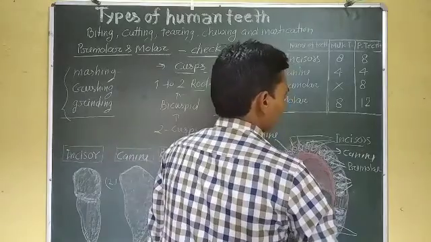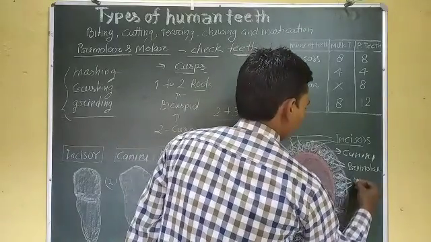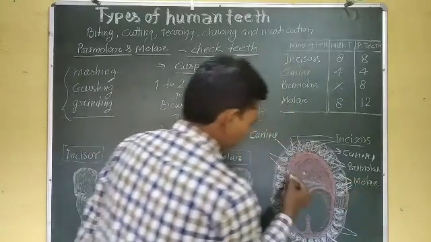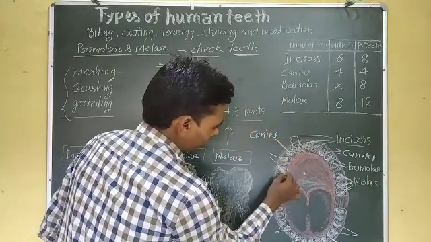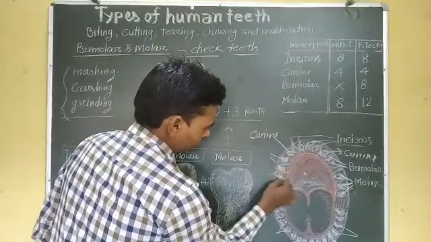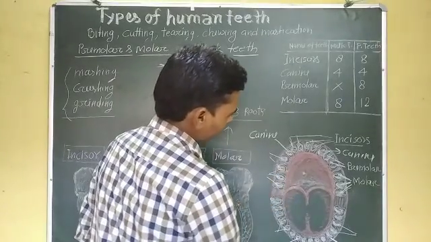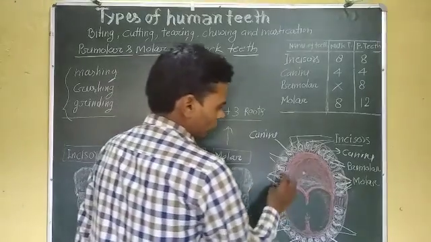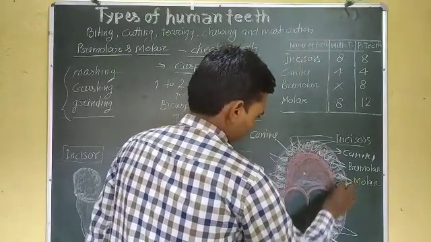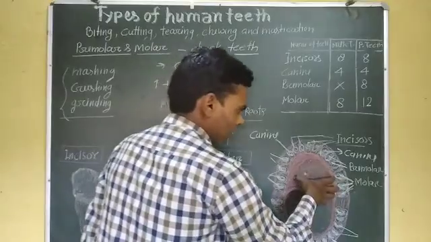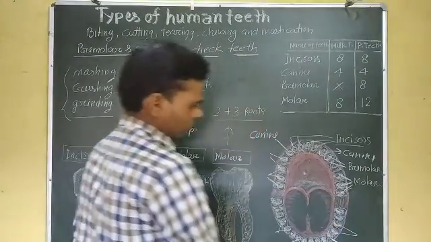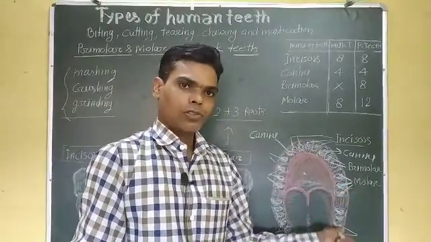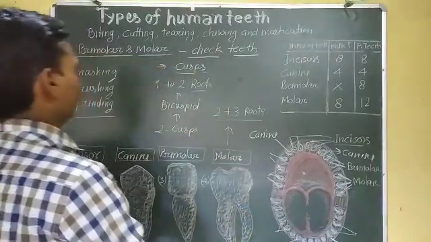This is called molar. 3 is here and 3 is here, so 6 in the upper jaw and 6 in the lower jaw. So its total number is 12.